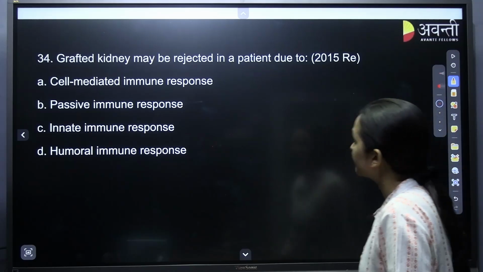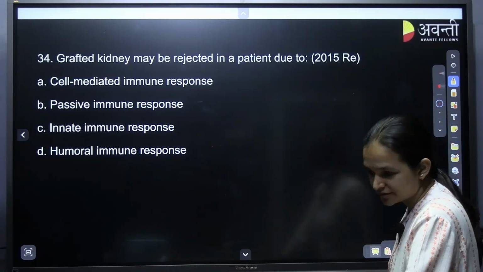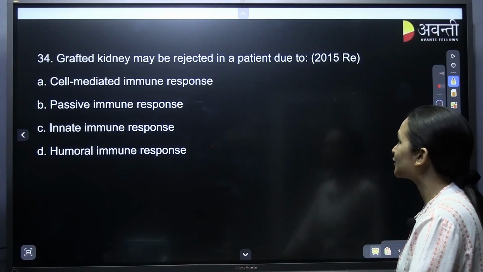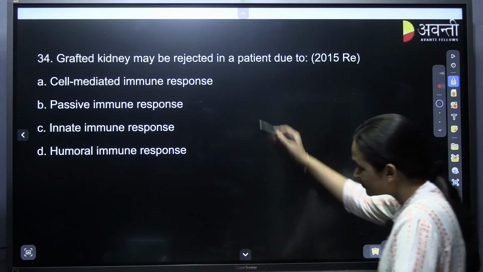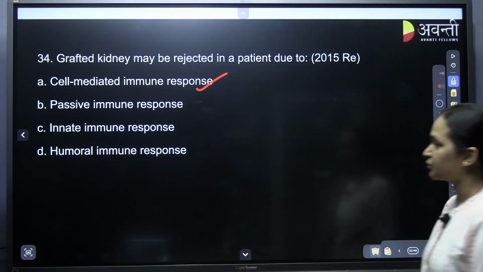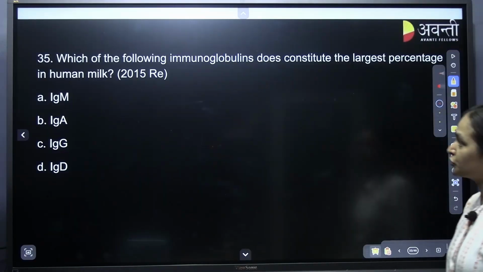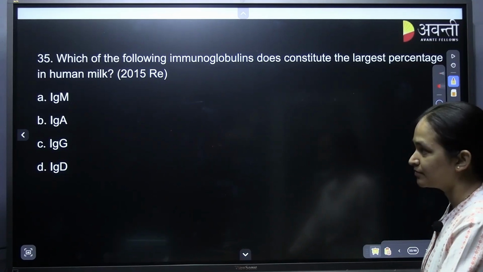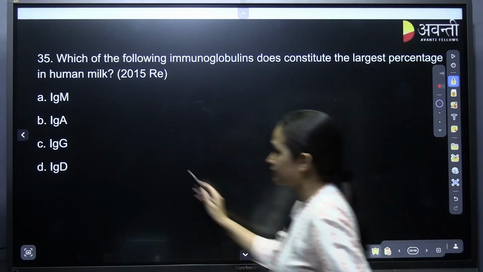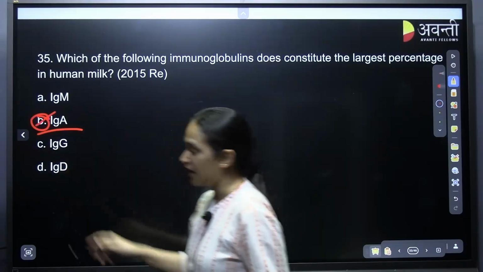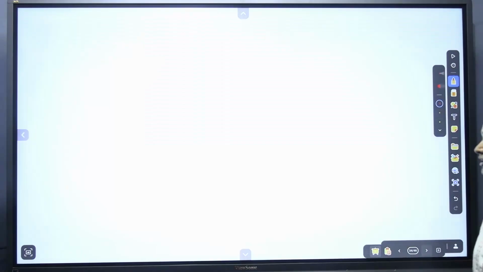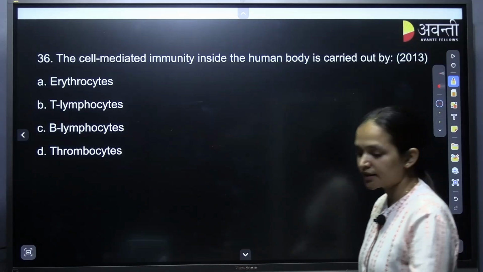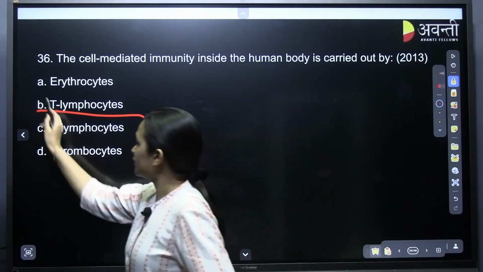Grafted kidney may be rejected in the patient due to, again, how many times has this been repeated, tell me. Grafted kidney may be rejected in the patient due to cell mediated immune response. Which of the following immunoglobulins constitutes a large percentage of human milk, that colostrum? IgA. The cell mediated immunity inside the human body is carried out by T lymphocytes.